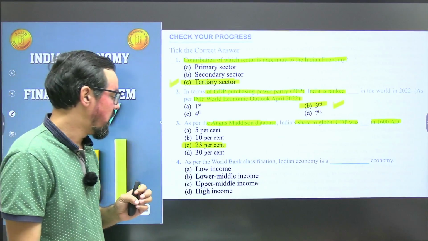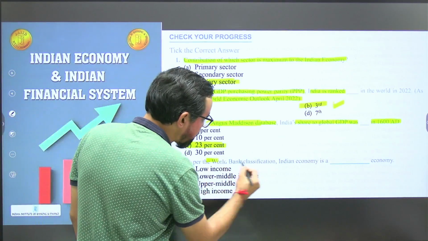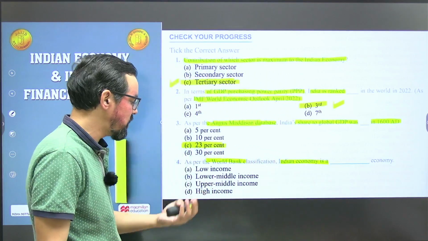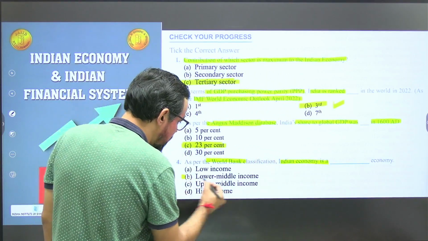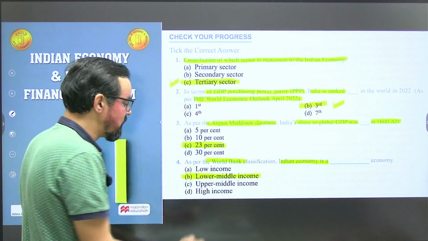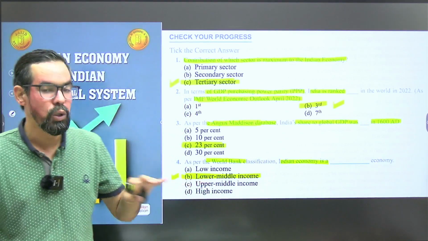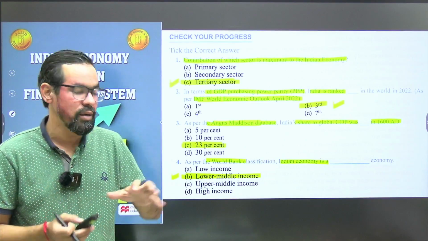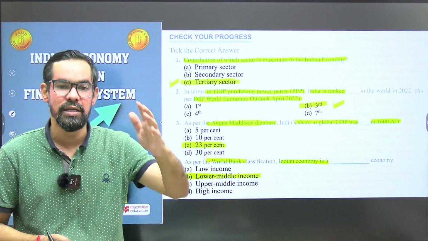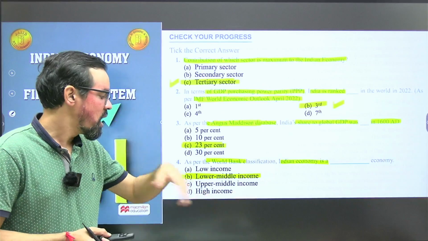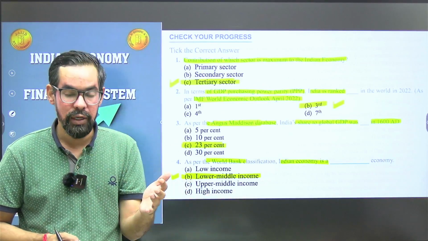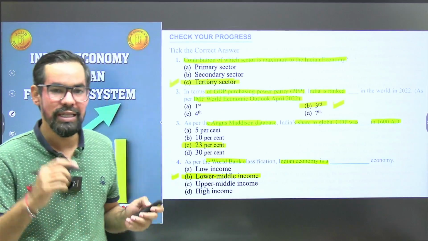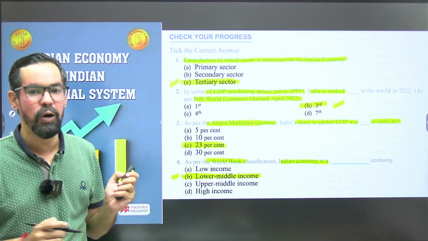As per the World Bank classification, the Indian economy is which type of economy? We are a lower middle income economy. So option B will be the correct answer for this particular one. The World Bank has different categorizations like high income, upper middle, lower middle, and low income. So India stands at the lower middle income group. Okay, so these are the questions based on your unit 1.